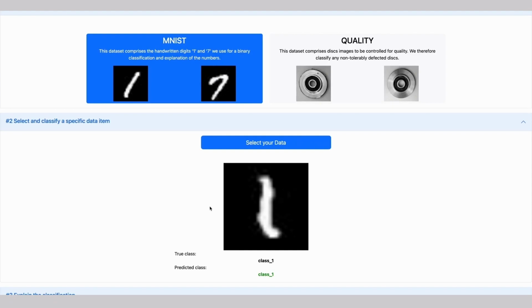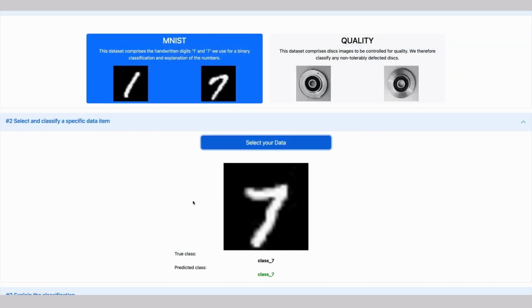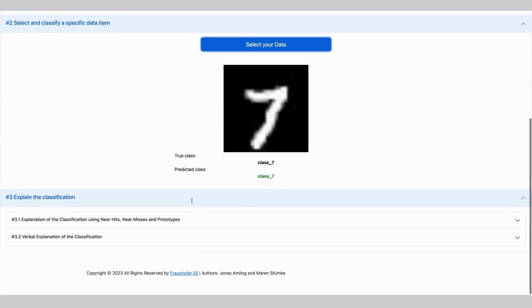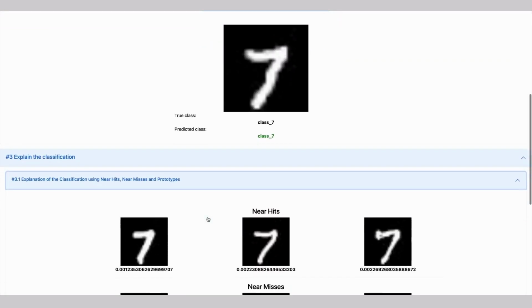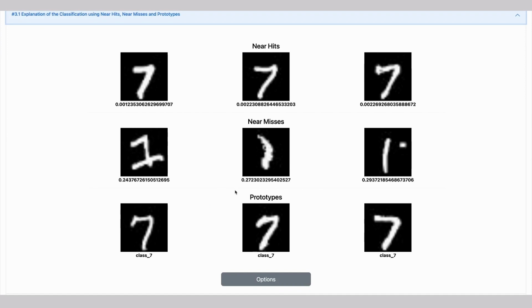We have chosen a 7, which has been correctly identified as a 7. But how did the algorithm identify the picture to be the number 7? In order to answer this question, the first explanatory approach, explanation by example, depicts similar pictures that have also been classified as a 7, the near hits, or as a 1, the near misses.